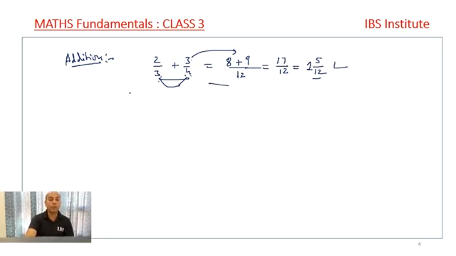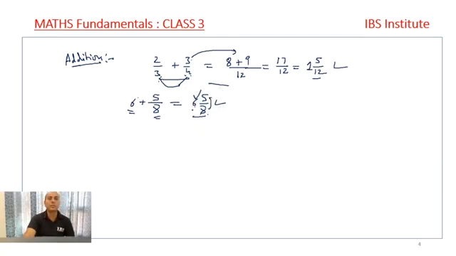Done? Now, if we move ahead, I will take 5-6 simple examples, and then we will also practice certain questions. If the number is 6 plus 5 by 8, what does it mean? 6 is a complete number and 5 by 8 is a fraction. So we can simply write it as 6 5 by 8. 6 5 by 8 means 6 is complete and 5 by 8 is a fraction.